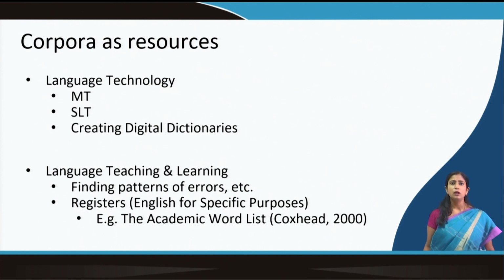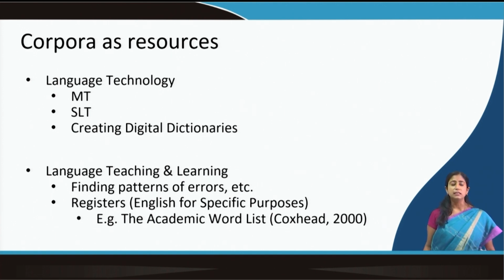Now, corpora can be used as resources. In the last class I was talking about computational linguistics and various applications. For all these applications, what do we need? We need a huge amount of data. I talked about training the system, when we train the system by giving it lots of data.